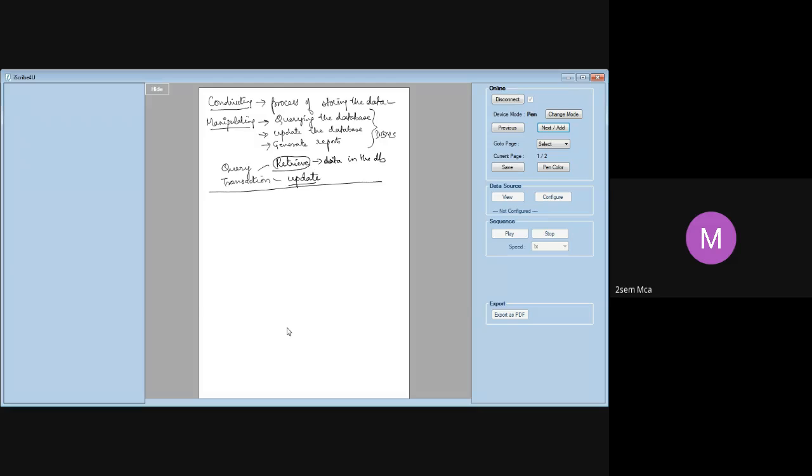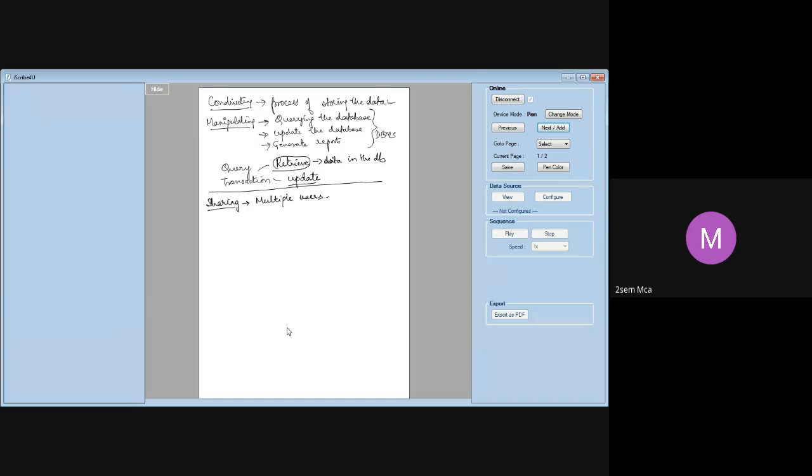All right. So that's about manipulation. Next, DBMS will also help you in sharing a database. When you design a database, you are definitely going to have multiple users accessing the database simultaneously. That is what sharing is. It is generally not constructed for just one user.